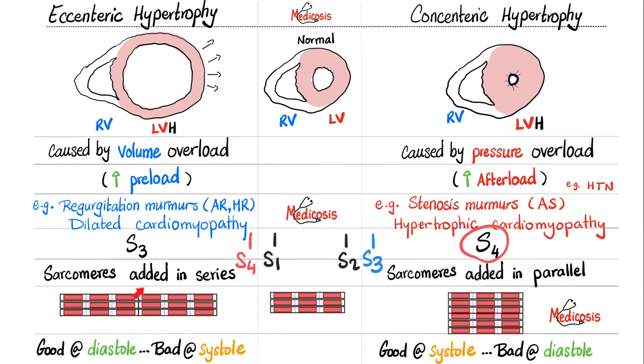In eccentric hypertrophy, the sarcomeres are added in series. That's how you end up with longer muscles. But in concentric, the sarcomeres are added in parallel, so you end up with thicker muscles. Eccentric hypertrophy. Look at this humongous cavity. This heart is very good at diastole, but bad at systole.